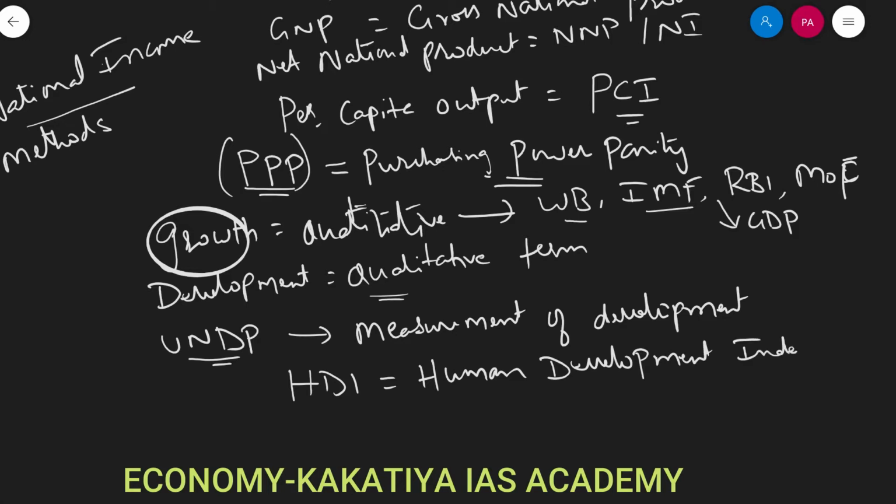It is a popular index which measures development of the individual. The Human Development Report, HDR, is given by UNDP, which presents it annually.